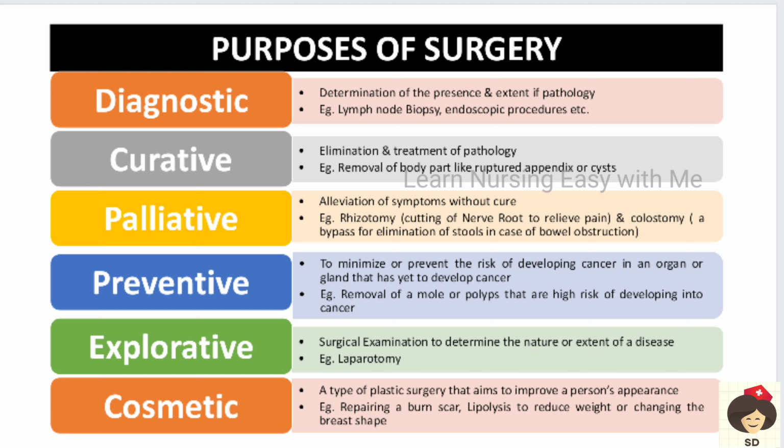And for a cosmetic purpose, like plastic surgery where the person wants to change the appearance, like treating a burn scar, or lipolysis for reducing weight or changing the shape of the breast.